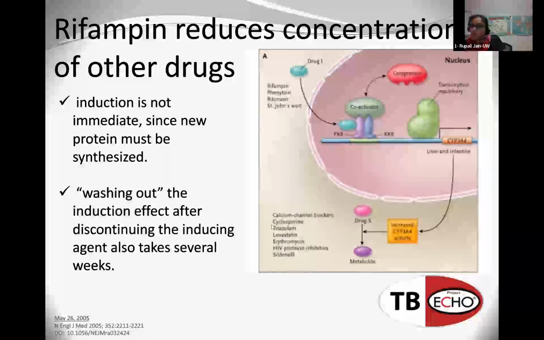And so then when you give another drug that goes through the system, you will have more of these cytochromes chewing up the drug that you are giving with it. And so potentially could render them inactive or maybe even more toxic. Okay. So in the converse, when you're washing out or when you're stopping rifampin, this inductive effect does take some time, because again, these proteins have already been formed, these CYP3A4, and so it can take several weeks for them to go away and to normalize.